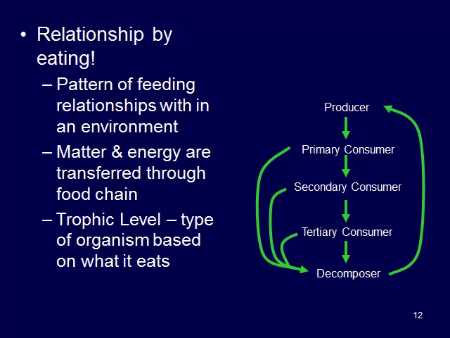So both matter and energy are transmitting through this food chain. And then this term trophic level is basically what level of this food chain a specific organism is at, based on what it eats. So if we look at, say, a cow eats grass, which is a producer, that cow's trophic level would be a primary consumer.